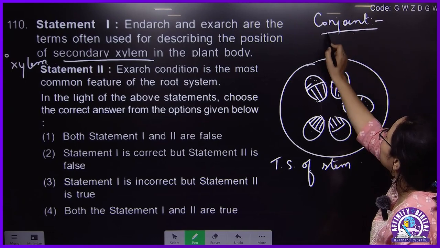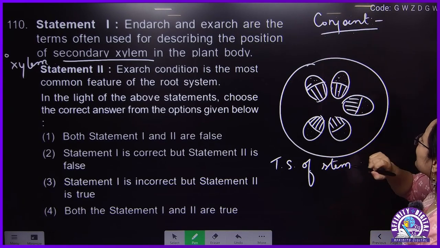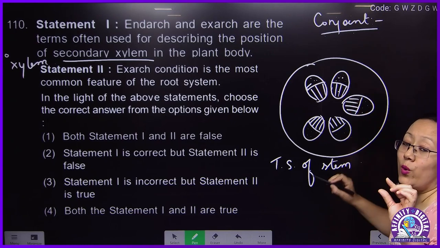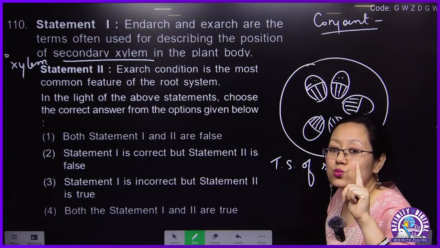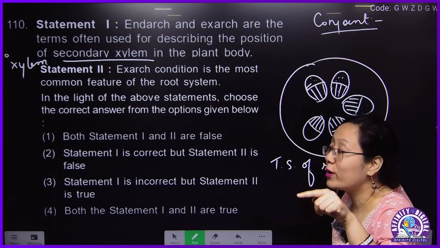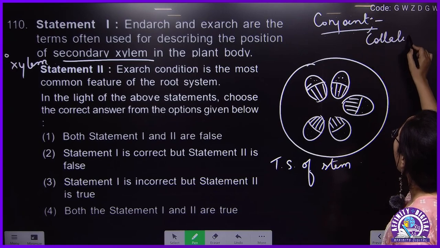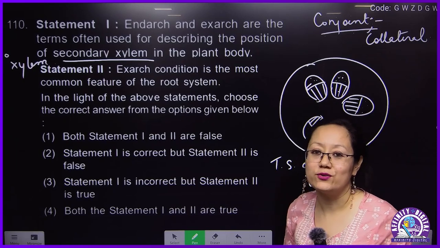When they are in the same bundle, it is called conjoint. Here one xylem and one phloem are present. If there is one xylem and one phloem, then it is called collateral.